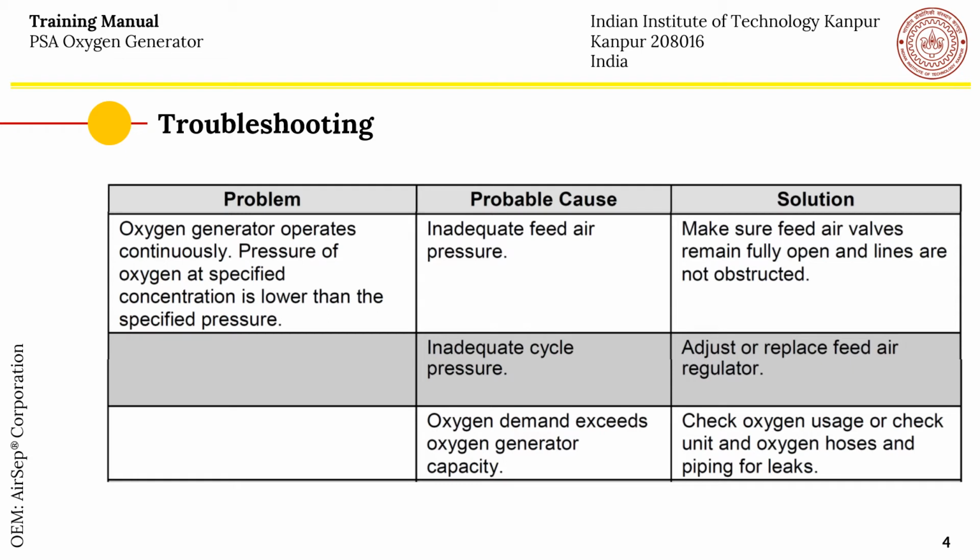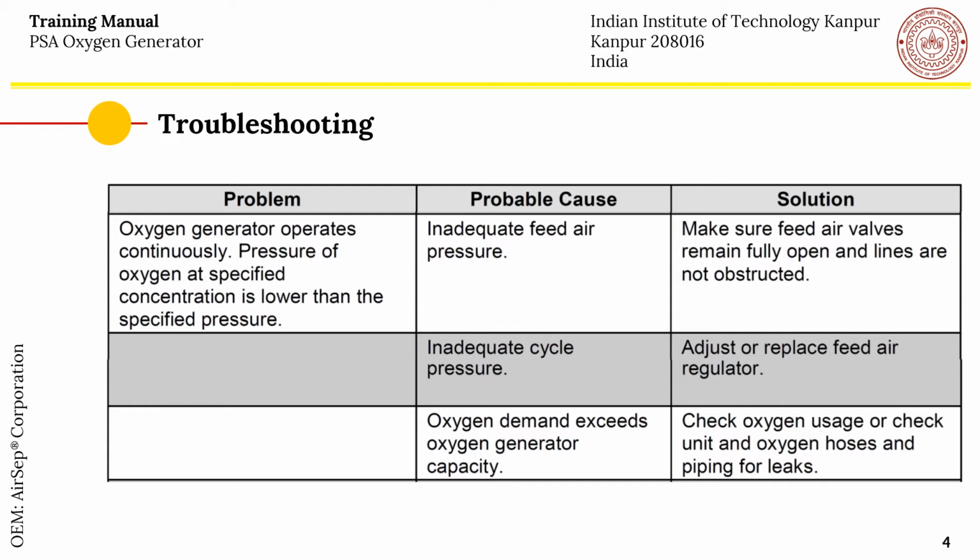The next problem could be that the oxygen generator operates continuously. The pressure of the oxygen at specified concentration is lower than the specified pressure. The probable cause could be that there is inadequate feed air pressure. So make sure that the feed air valves remain fully open and the lines are not obstructed. It is also possible that inadequate cycle pressure exists. So please adjust or replace the feed air regulator.